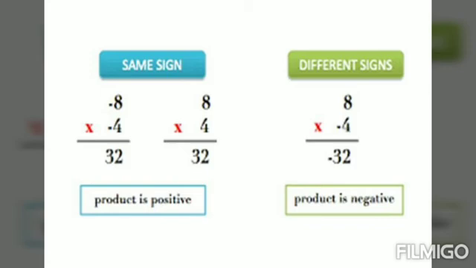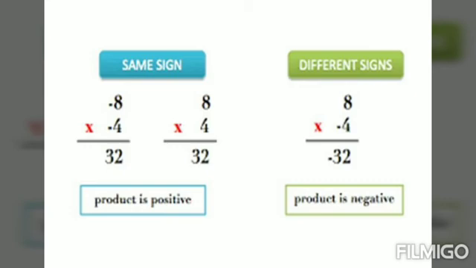Now let us consider the example minus 8 and minus 4. Here both the numbers are negative integers. So let us multiply the numbers 8 and 4. We will get 32. Both the integers are of the same sign, so our answer will be positive. So our answer is plus 32.